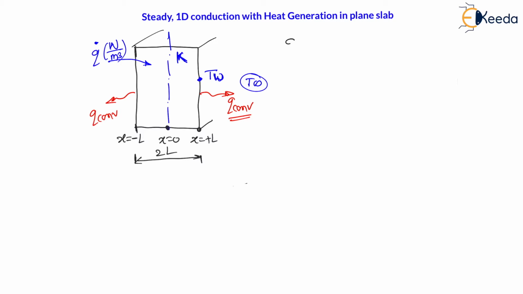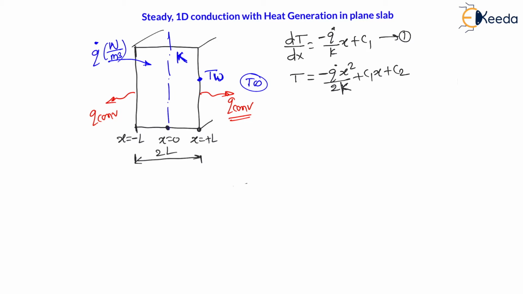So the first equation, that is the temperature gradient equation, is dT by dx is equal to minus q dot by k into x plus C1. This is our first equation of temperature gradient. And the second equation is the temperature profile, which is nothing but T is equal to minus q dot x squared divided by 2k plus C1 x plus C2. This is our second equation, that is the temperature profile equation, right? Now my dear students, let us observe the special cases.